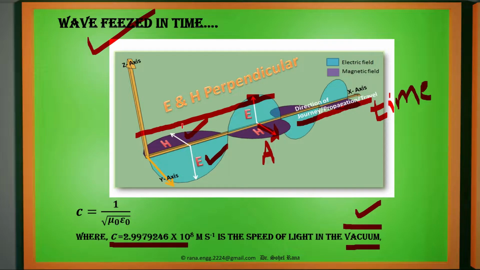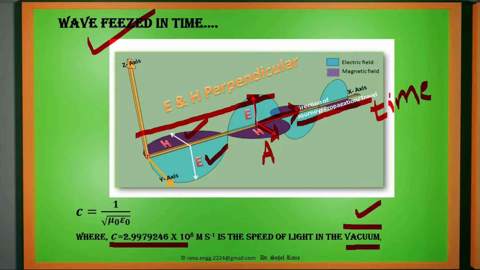One more thing you can observe is that whenever there is a peak value of electric field intensity, at the same time there is a peak value of magnetic field intensity, and both of them are perpendicular to each other. And the third thing you have to remember is that these two are perpendicular to each other, as well as perpendicular to the direction of journey or direction of propagation. So these are always perpendicular to each other.